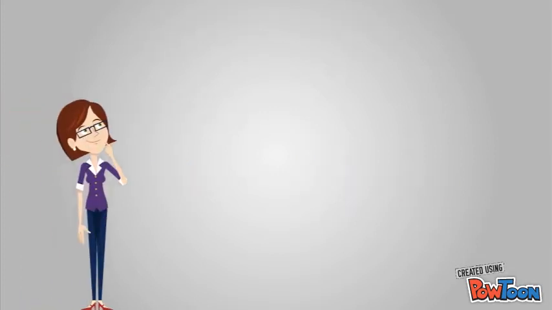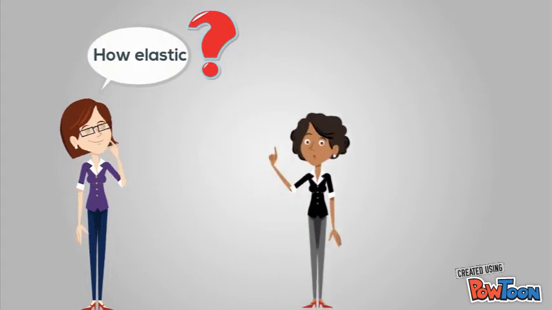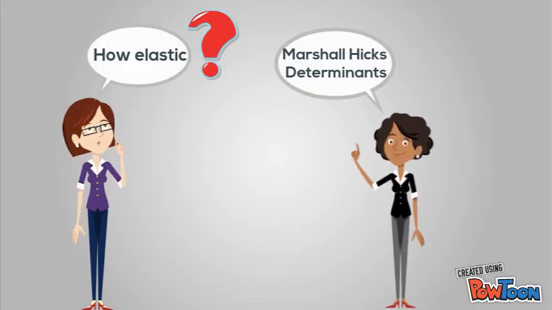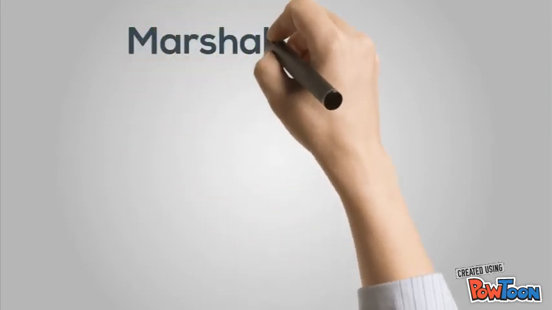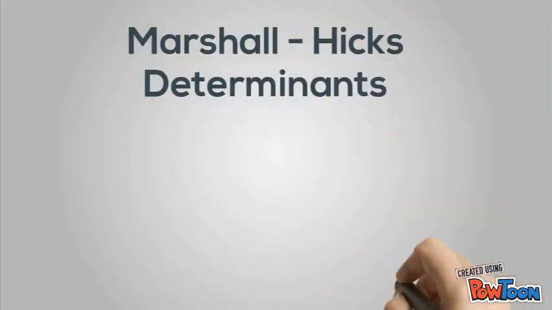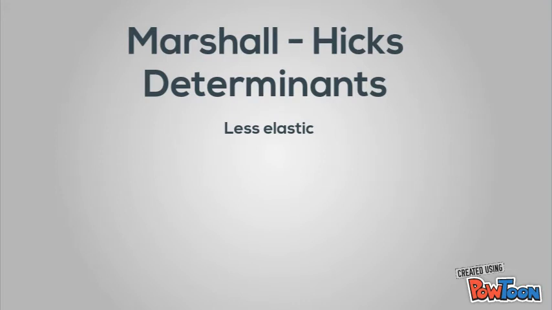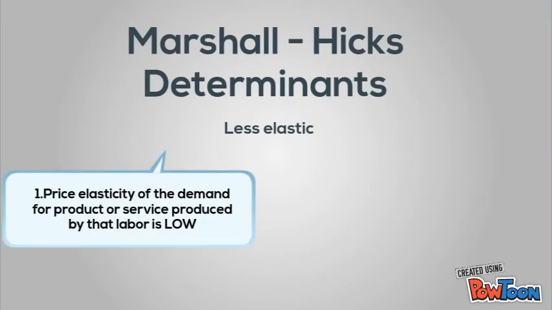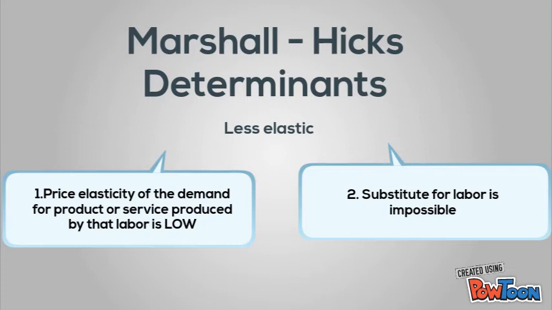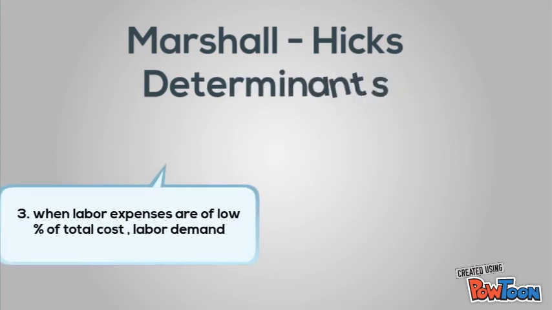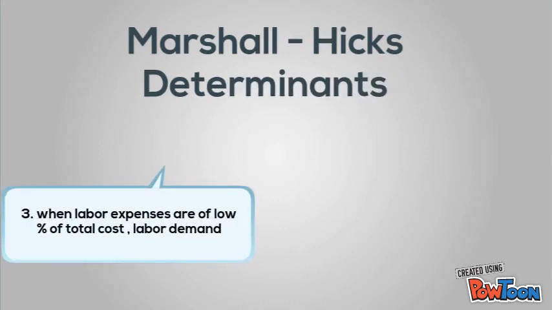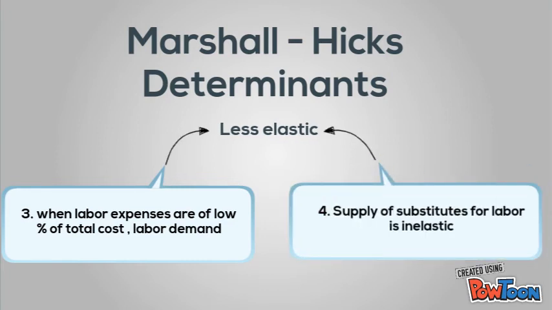When it comes to the question of how elastic the demand for labor is, we should look at the Marshall-Hicks determinants of labor demand elasticity. According to the Marshall-Hicks determinants, the demand for labor will tend to be less elastic when the price elasticity of demand for the product or service produced by that labor is low and substitution for the labor is impossible. The third condition states that when labor expenses are a low percentage of total cost, then labor demand is less elastic, and also when the supply of substitutes for labor is inelastic.